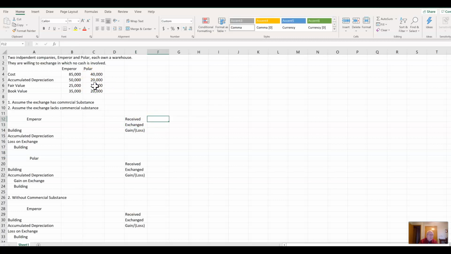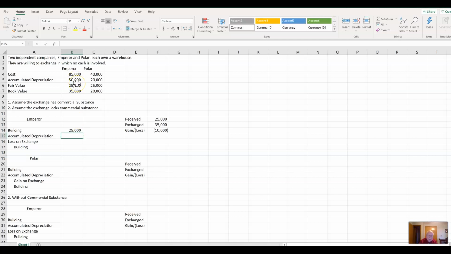So Emperor is receiving the $25,000 because that's what they're receiving. You have to go to the other company. And what are they giving up? Well, they're giving up a book value of $35,000, which means they have a loss of $10,000. Okay, so you exchange, they received $25,000.